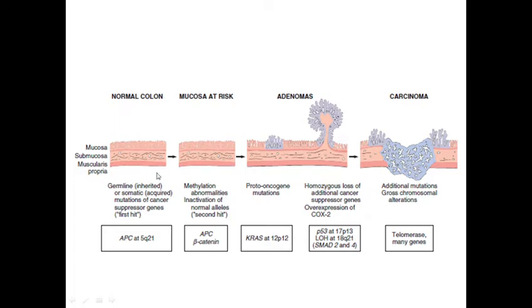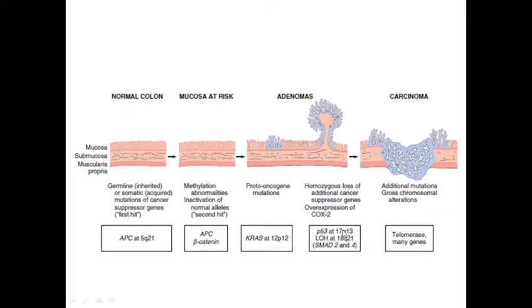So the first hit or first mutation has occurred. Then the second allele also is inactivated. So the APC gene at chromosome 5q21 has mutated. Then this leads to further mutations like KRAS at 12p12. KRAS is involved in the tyrosine kinase receptor signaling pathway. Suppose this RAS protein, or KRAS, is mutated, then the tyrosine kinase receptor signaling gets activated even without the growth factor binding to its ligand. This leads to further cellular proliferation.